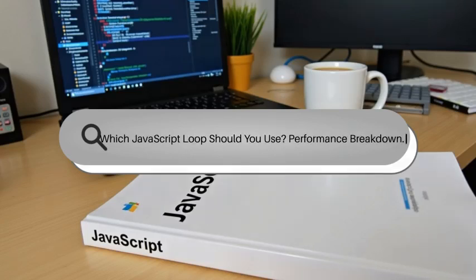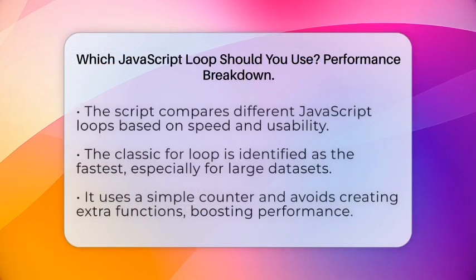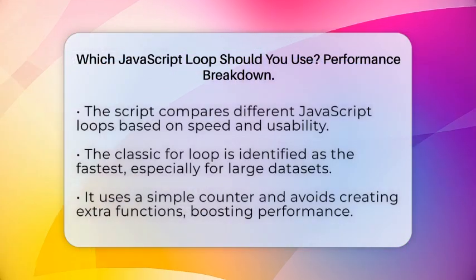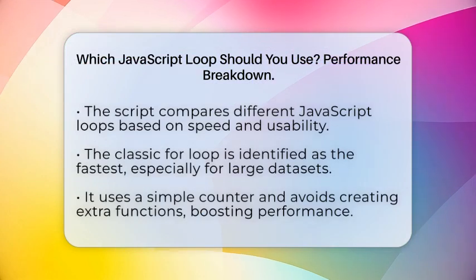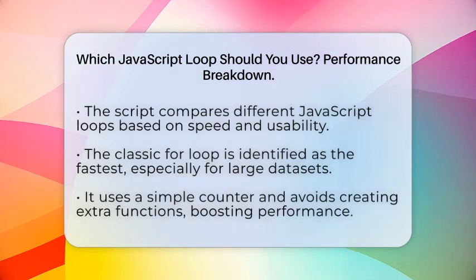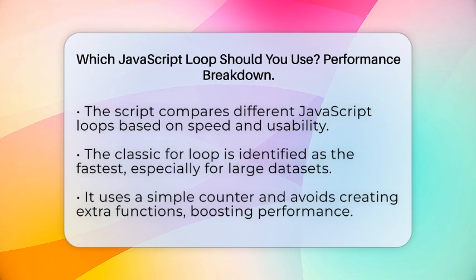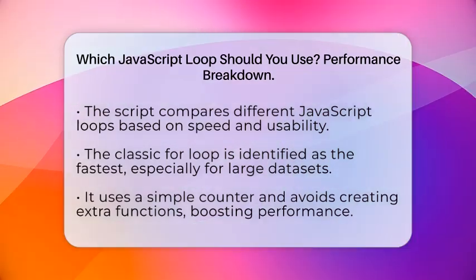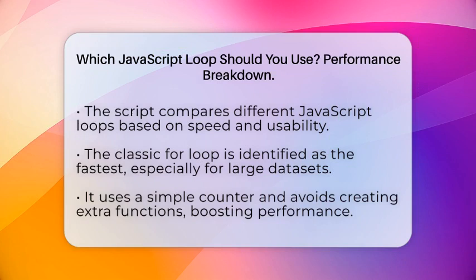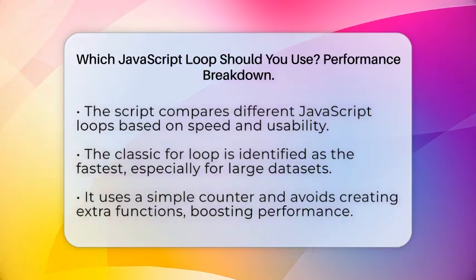Which JavaScript loop should you use? Performance breakdown. Imagine you're trying to get through a big pile of data as fast as possible. You want to choose the best way to loop through it. JavaScript offers several options, but which one is the fastest? Let's find out. First, the classic for loop is often the fastest.